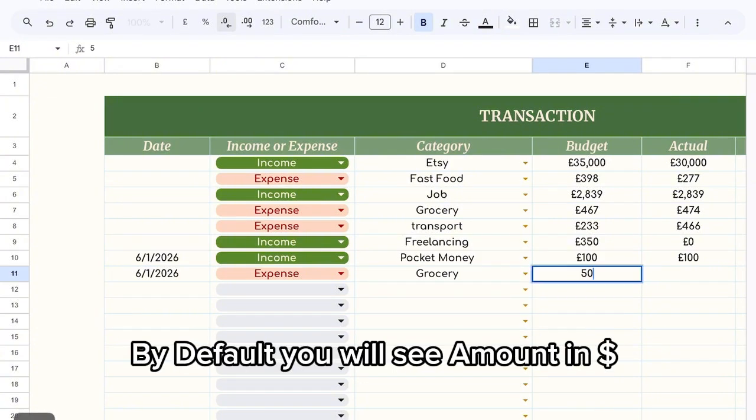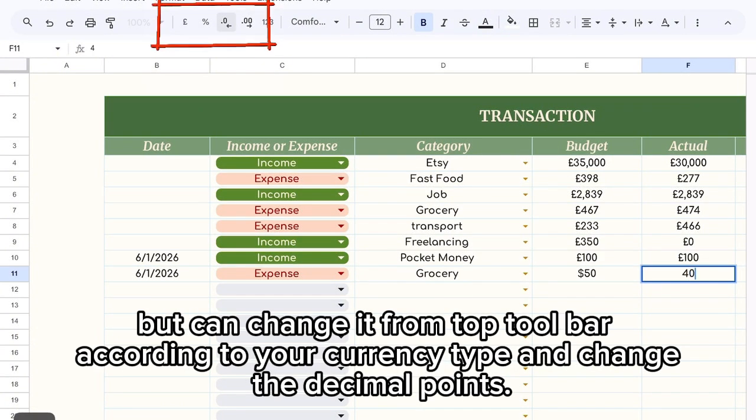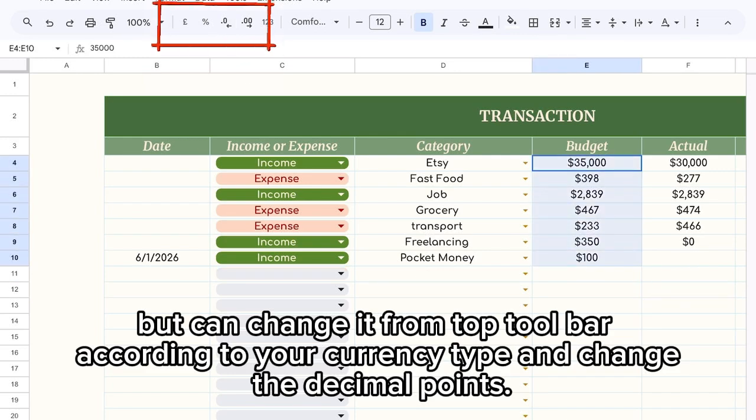By default, you will see amounts in dollars, but you can change it from the top toolbar according to your currency type and change the decimal points.